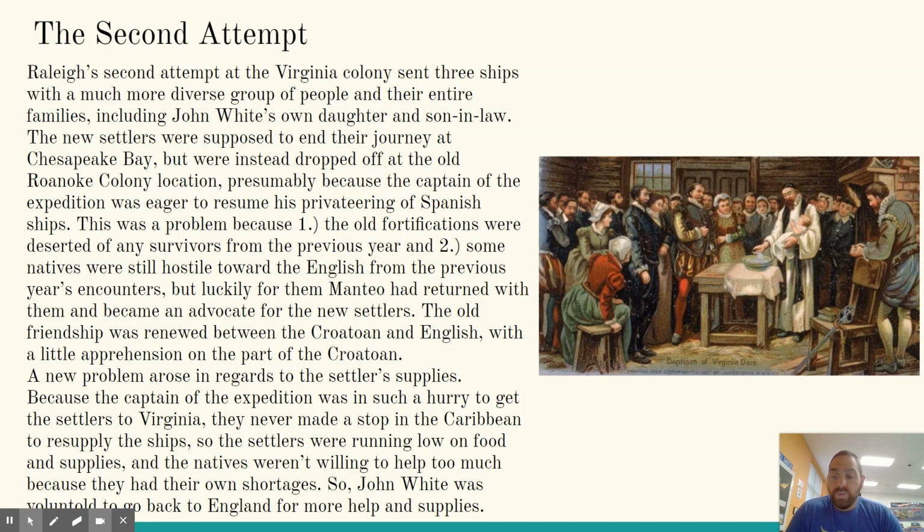So John White was voluntold to go back to England for more supplies, more help and supplies. So when I say voluntold, I mean he didn't want to go, but the statesmen of the new colony all voted him as the one to leave because he was the governor.